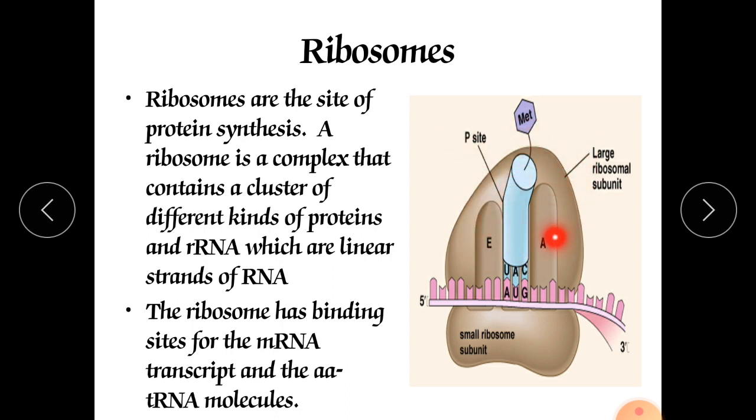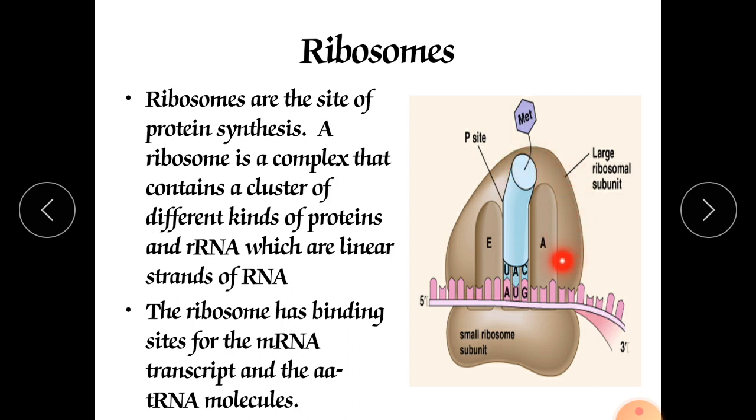In the A site, the newly formed charged amino acid containing tRNA will bind, and after that it will move. This is called translocation, and during this the earlier amino acid containing tRNA will give its amino acid to the next tRNA.